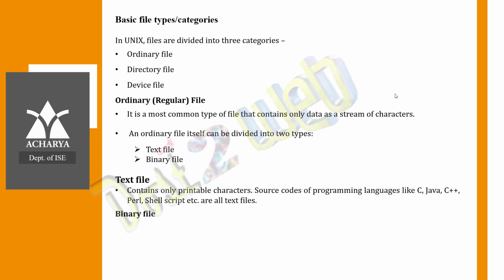What will be the binary file? A binary file will contain both printable and non-printable characters. Hope you have seen that, right, ASCII value. Have you opened an object .obj file? When you run the C++ program or Java code, it will create a .obj file. Have you seen that? Or a .class file, have you opened a .class file? How is the information? Is everything readable?